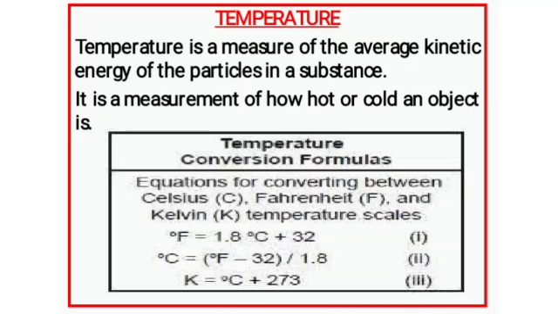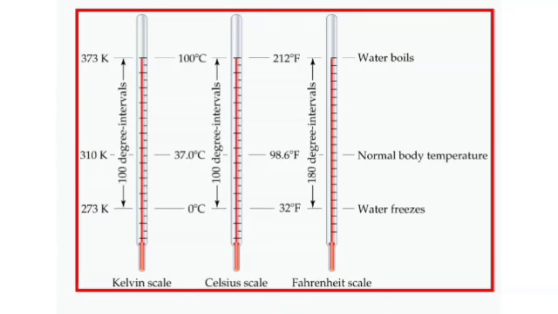We can measure temperature with the help of a thermometer. You can observe the picture. There's a thermometer and the differences in value on the Kelvin scale, Celsius scale and Fahrenheit scale. At 0 degrees Celsius, you can observe on the Kelvin scale the value is 273 Kelvin, and on the Fahrenheit scale it is 32 degrees Fahrenheit. We just observe the normal body temperature and boiling point of water. You can understand the differences.